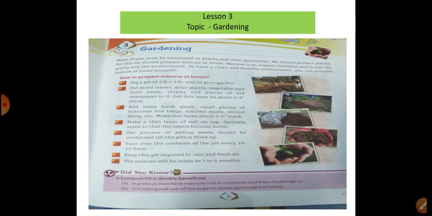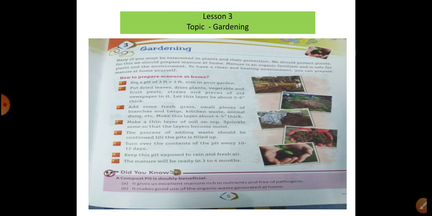Next we will discuss here the third topic, gardening. So what is the meaning of that? It means that many of you must be interested in plants and their protection. So we will use manure with the help of this technique for the garden. First of all, you will dig a pit 3 by 3 feet in your garden.